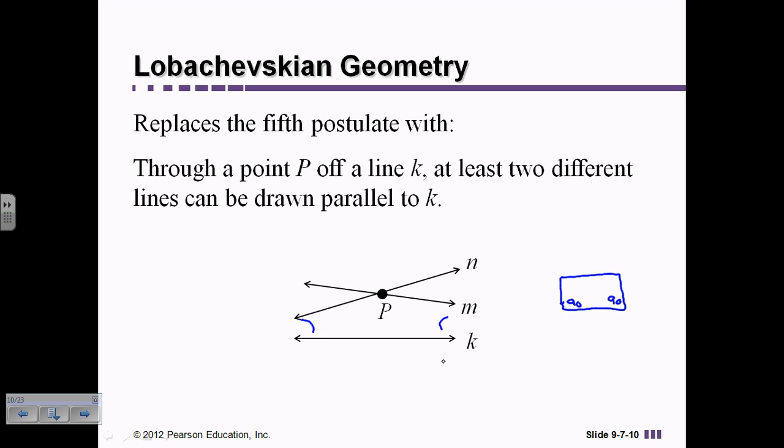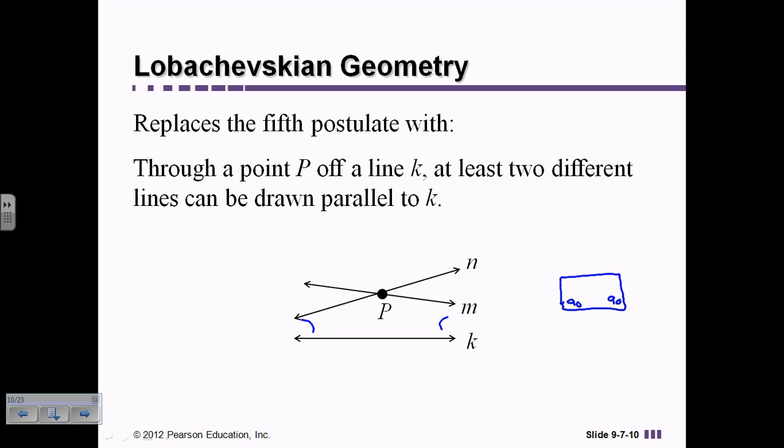So if you think about having a triangle, we always know that the three angles of a triangle equal 180 degrees. But if these two angles are less than 90, if I add them all together, I'm going to get a value that's less than 180 degrees. So Lobachevskian believed that through any point P that's not on the line, there are two different lines that can be drawn parallel to K.